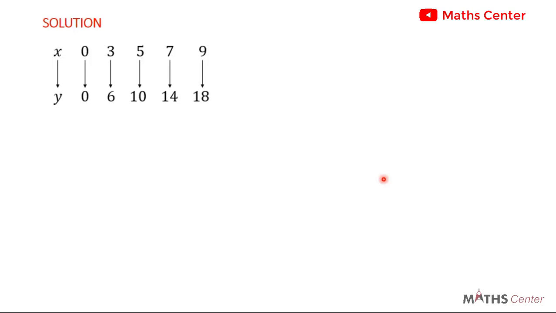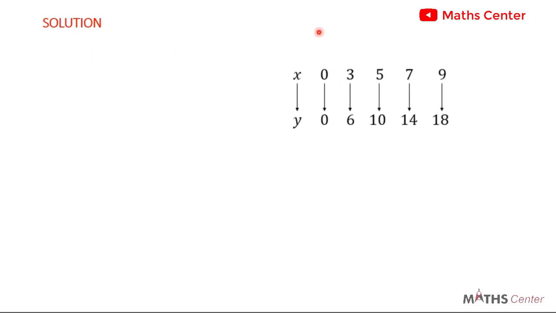So let's inspect. By inspection, if you take the first element in this image, 0 and 0, you can't draw any meaningful conclusion from 0 and 0. So let's pick the next one. We have 3 and 6. The next one, we have 5 and 10. The next we have 7 and 14. The next we have 9 and 18. Now if you look at this very carefully,